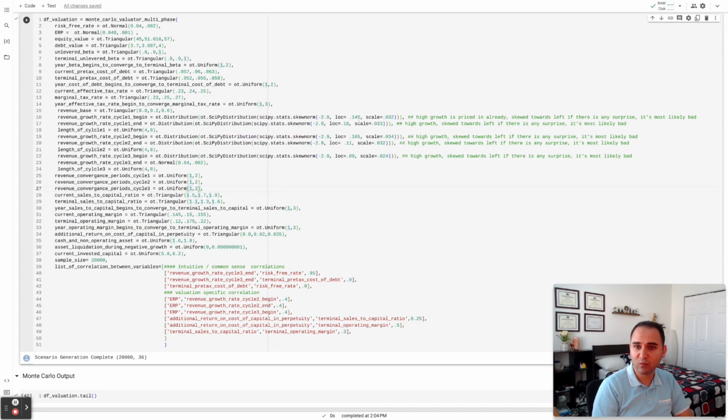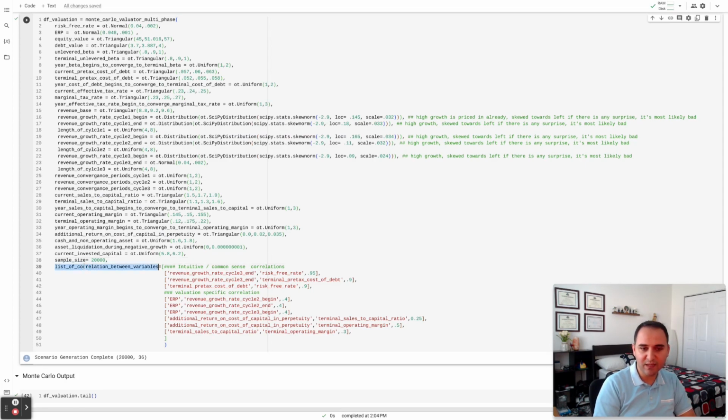Normal distribution wants a location and a scale with standard deviation, or if you're choosing a skewed one, you can put the number there, and if you don't, it assumes it's going to be 0, which would be a normal distribution with no skewness. Now, here is the sample size. I'm choosing 20,000 here. Essentially, I'm generating 20,000 DCF models and computing 20,000 intrinsic values.